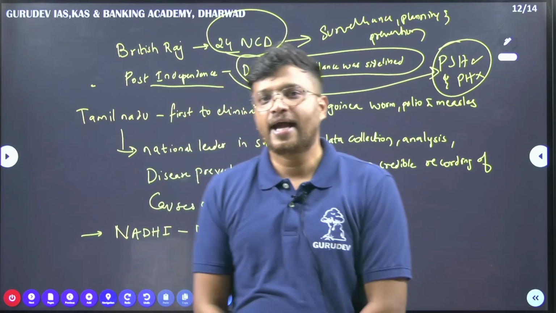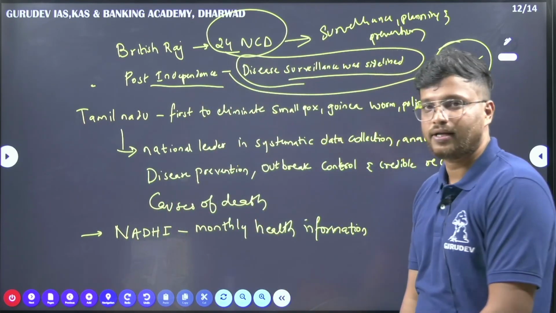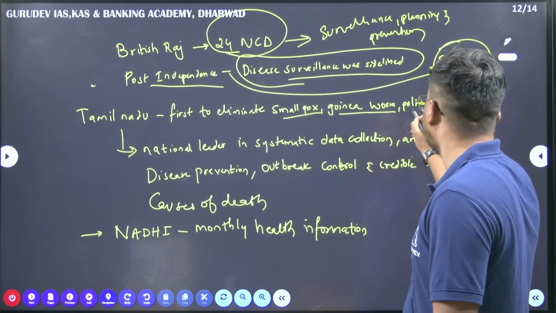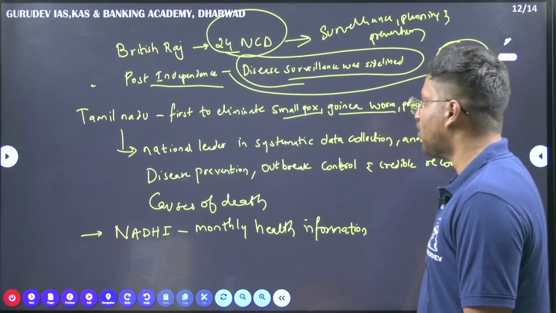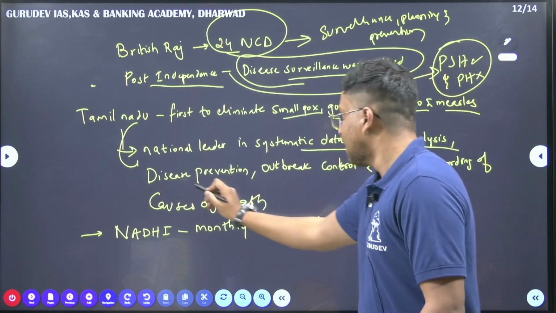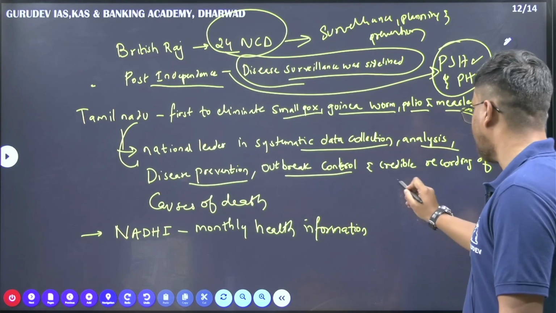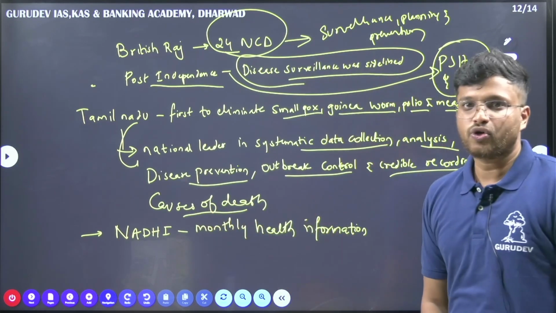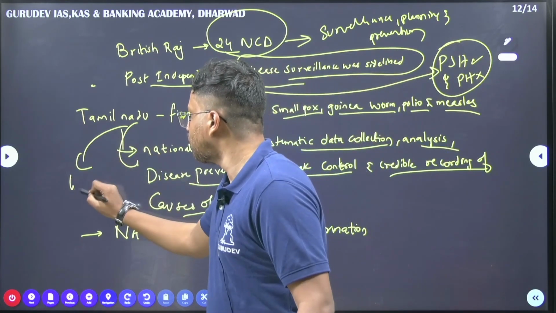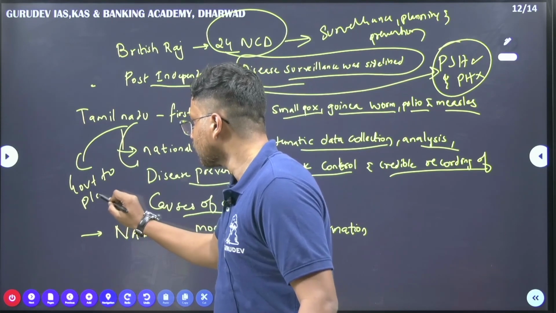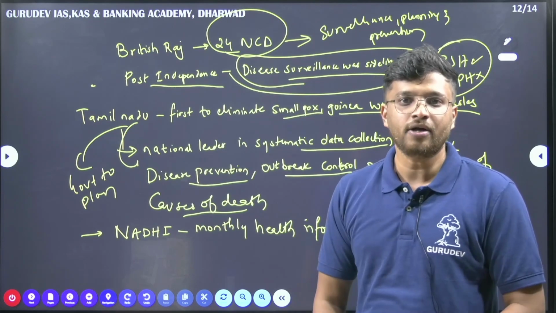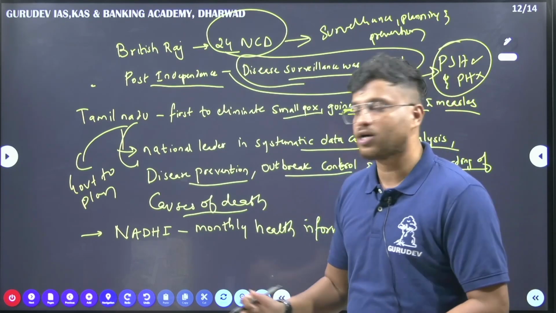Here comes the angle of Tamil Nadu. Tamil Nadu has been instrumental in eliminating smallpox. It is the first state to eliminate smallpox, guinea worm, polio and measles. Why? Because it became a national leader in systematic data collection, analysis, disease prevention, outbreak control and credible recording of causes of death. When such a system is available, it helps the government to plan properly, to plan ahead, to plan during the outbreak, as well as to decide what has to be done to stop the spread of the disease and cause fewer deaths.